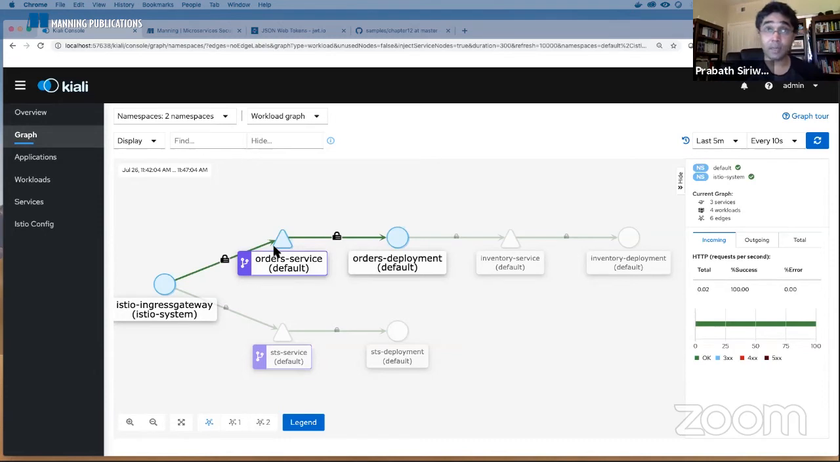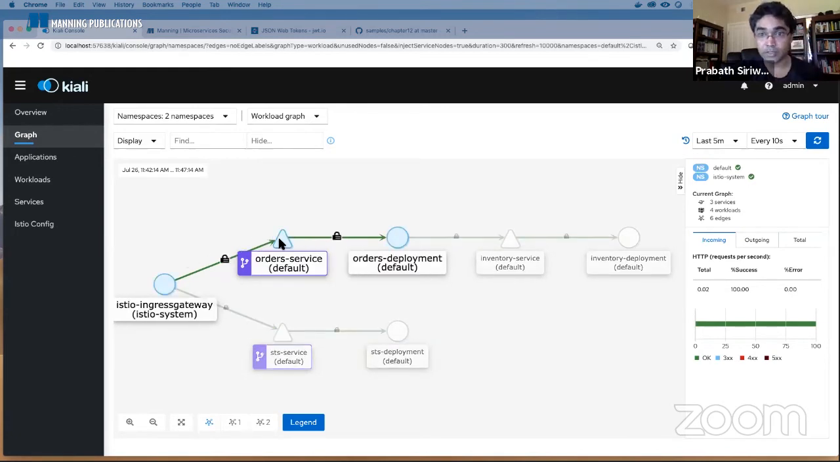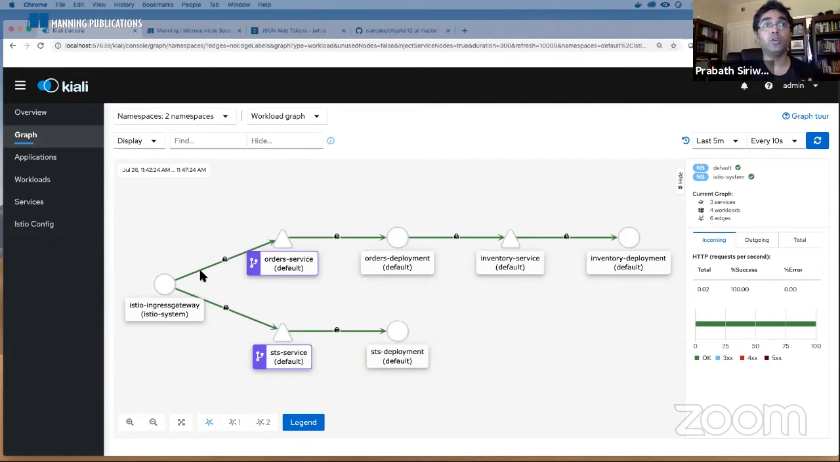So let's see how this works, right? So let's try to break this flow. To break this flow, first I need to tell, let's say, the Ingress gateway not to use TLS to talk to the order processing microservice. By default, if I say nothing, it will start using MTLS, right? So this is how you say not to use MTLS at the Istio Ingress gateway.